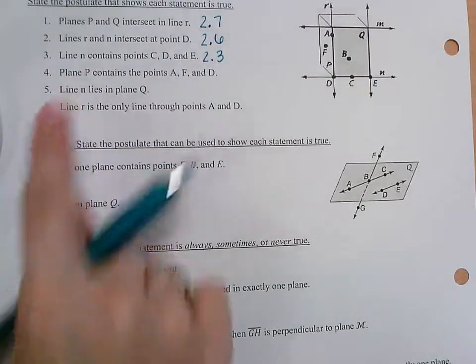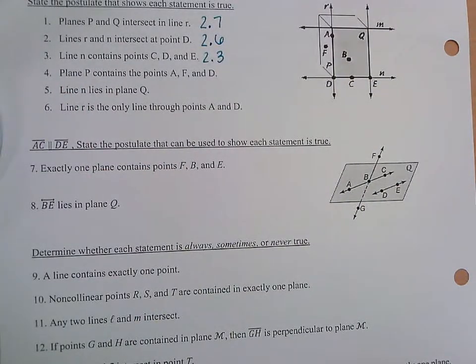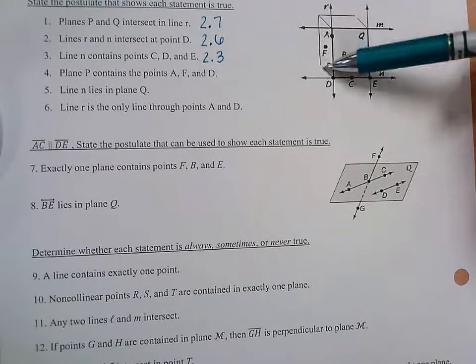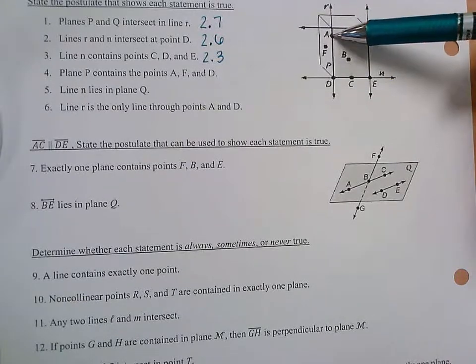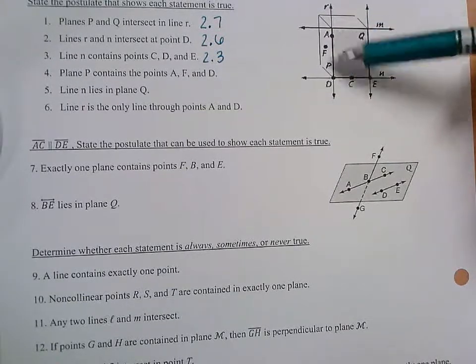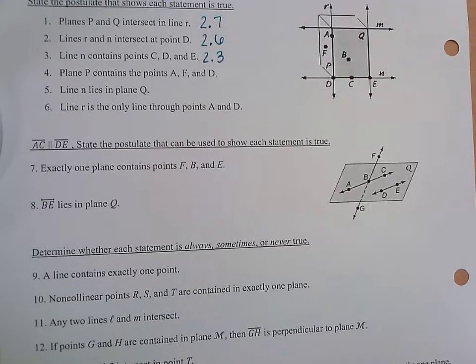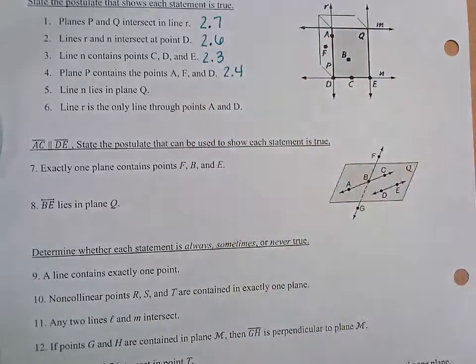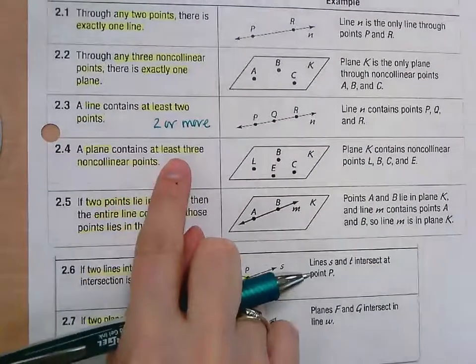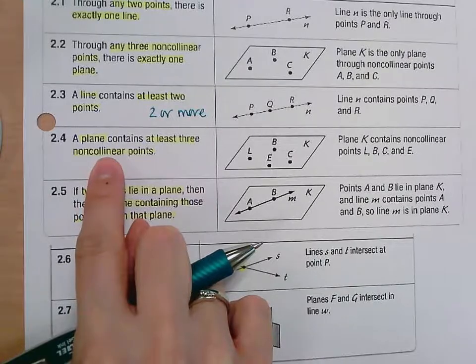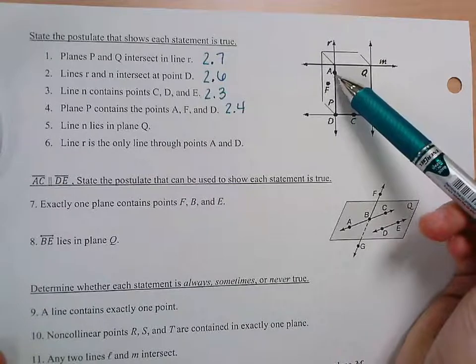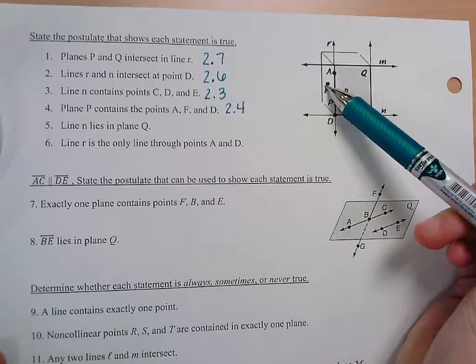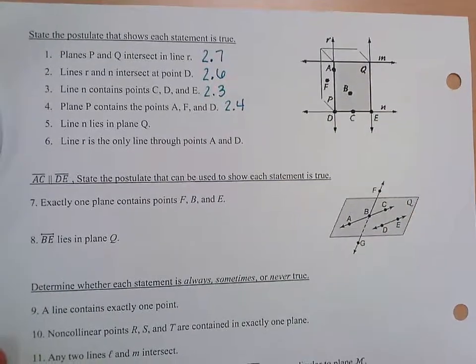Then number 4, plane P contains the points A, F, and D. If you look at plane P, which again is this left side face here, A, F, and D are on that plane. Katie? 2.4, yes. 2.4 says a plane contains at least 3 non-collinear points. It did name 3 points. If you look, A and D are on the same line, but F is not. So they are all 3 non-collinear.